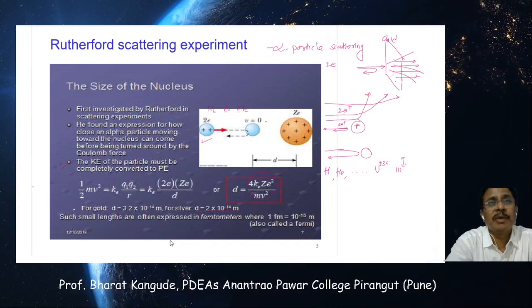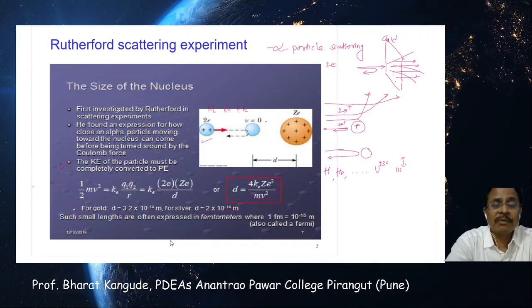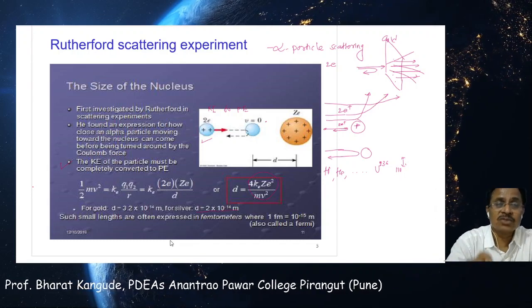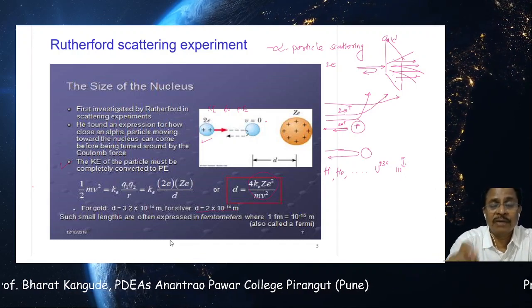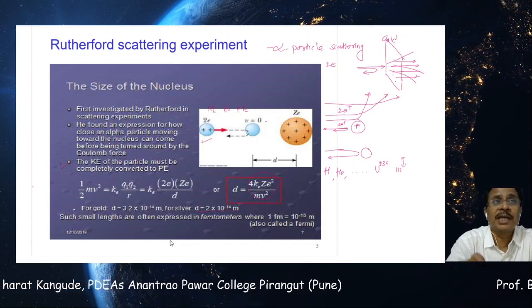That type of confusion may be there, but that is not a great thing here. For the first time, the alpha particle scattering experiment, or Rutherford scattering experiment, measured sizes of nuclei of different elements in the periodic table, and this is our first step in understanding the nucleus.